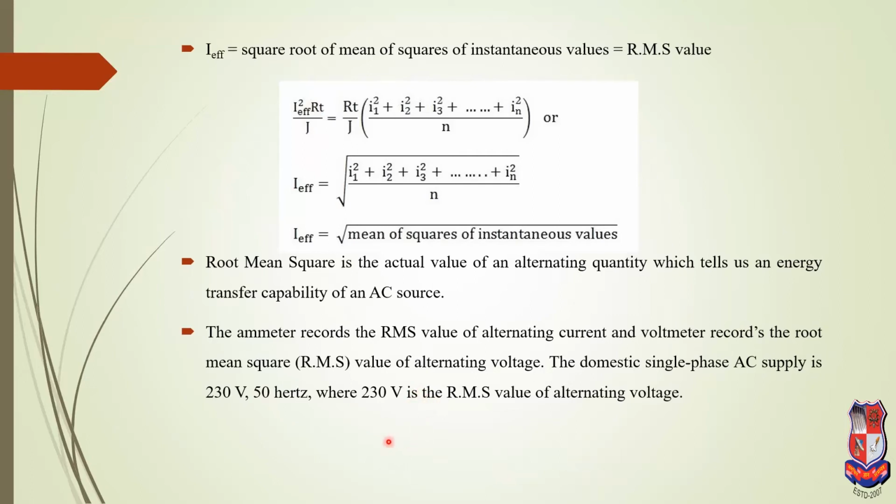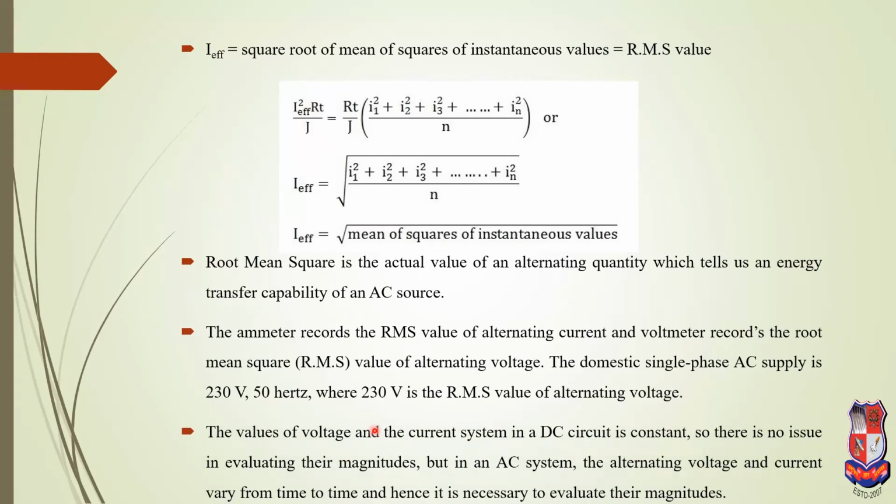Now next, the value of voltage and current in a DC circuit is constant, so there is no issue of evaluating its magnitude. But in an AC system, alternating voltage and current vary from time to time, hence it is necessary to evaluate their magnitude. So we generally use the RMS value to define any AC quantity, and for a DC quantity we generally use the average value.